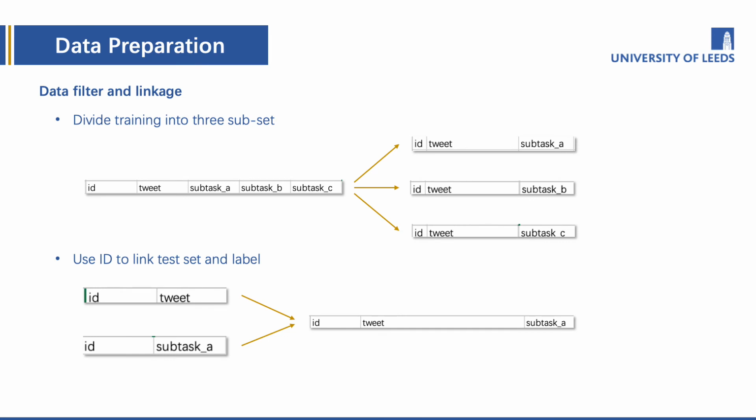Our data preparation contains 3 parts. First is data filter and linkage. We divide the training set into 3 subsets, which are used for the 3 tasks. Next, we link the test set and label set of each task by the key of ID.